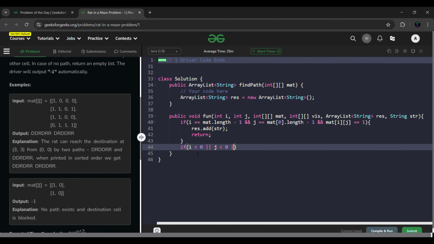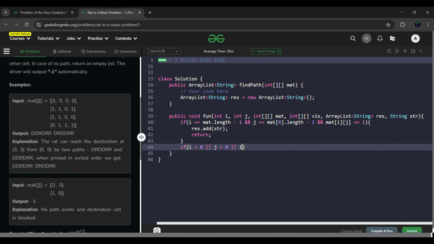or else there is another condition. Let's say we are going out of bounds on j, right? From here also there are 4 possibilities. If we reach the last point, there are 4 possibilities: we can go up, we cannot go left because it is 0, we can go right, and we can go down, but down there are no values, right? Because of that reason I'm going to mention this condition also.